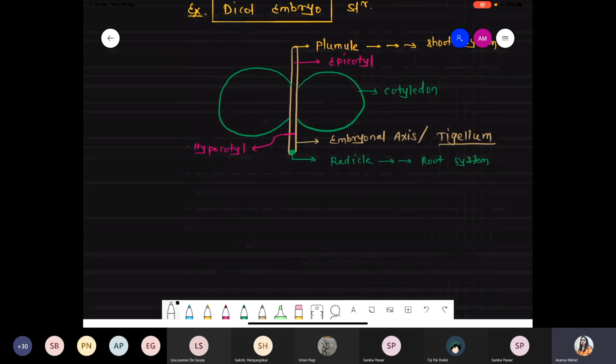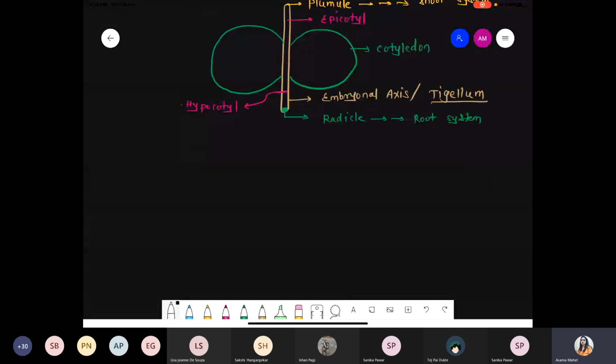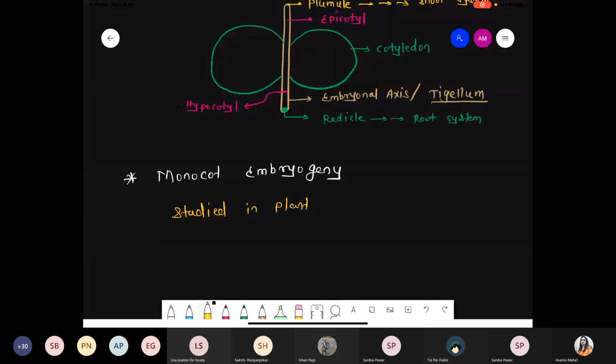Okay, so the next point we are talking about is monocot embryogeny. This monocot embryogeny was first studied in a plant. Name of the plant? Luzula. That's it, only keep that much.